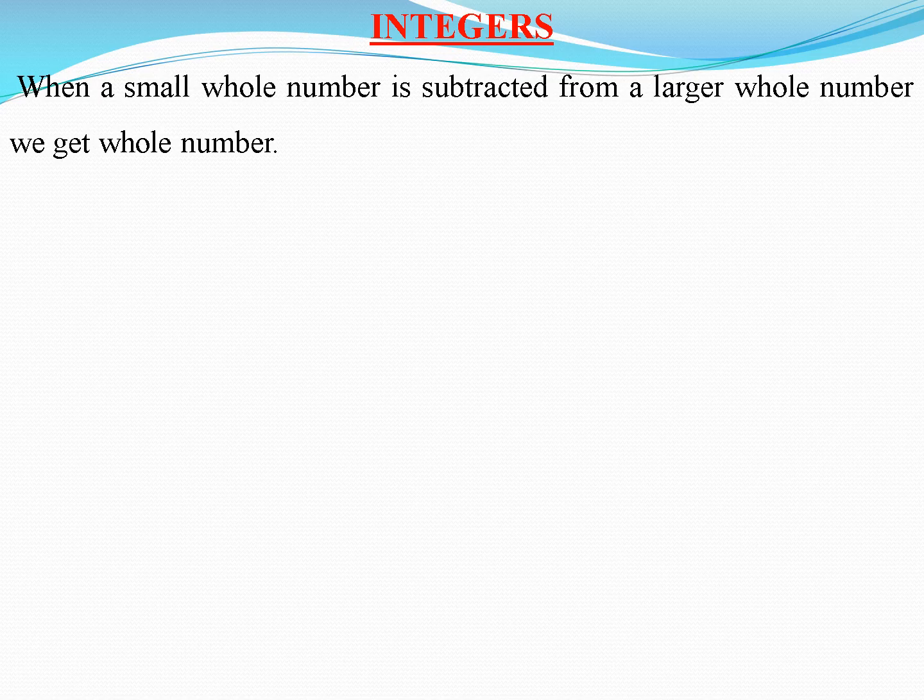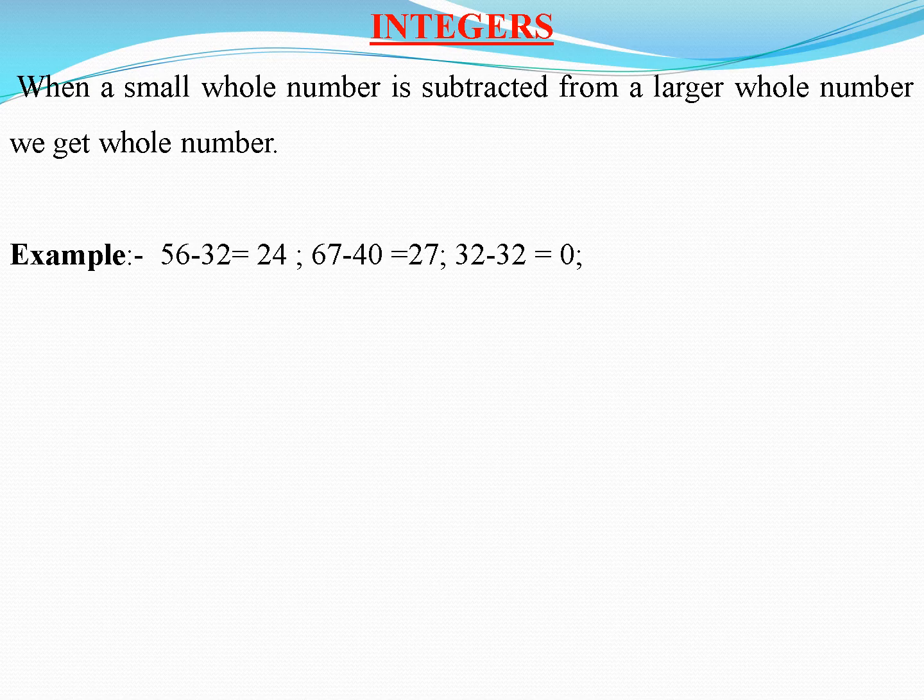Suppose when a small whole number is subtracted from a larger whole number, we get a whole number. For example, if I subtract 32 from 56, here 56 is the large whole number and 32 is the small whole number.